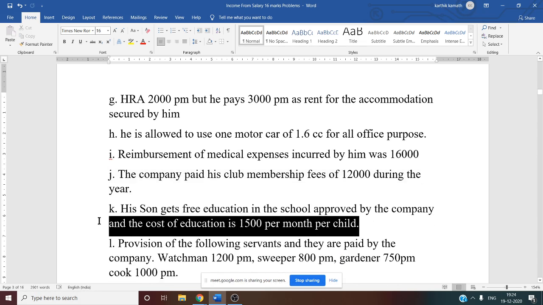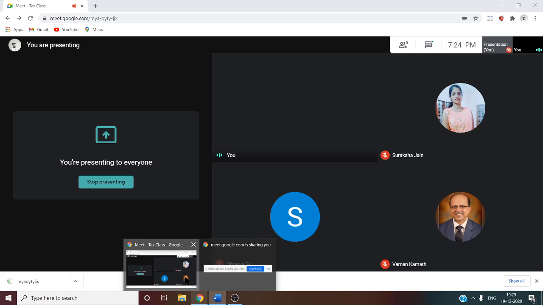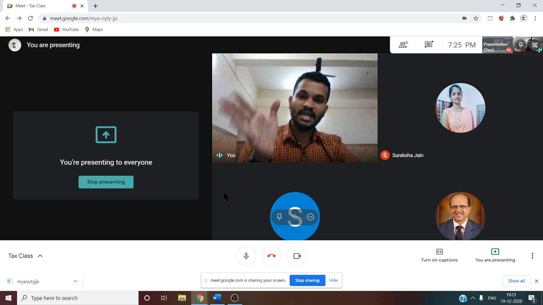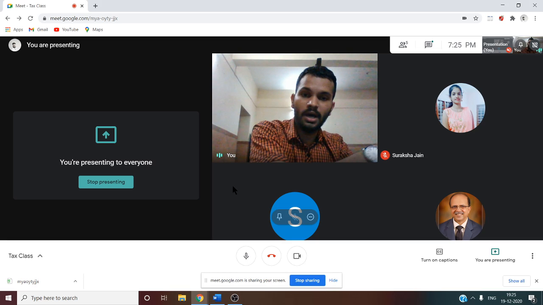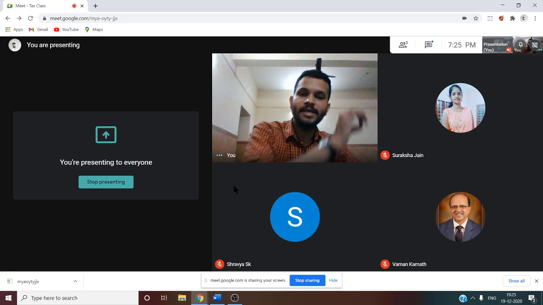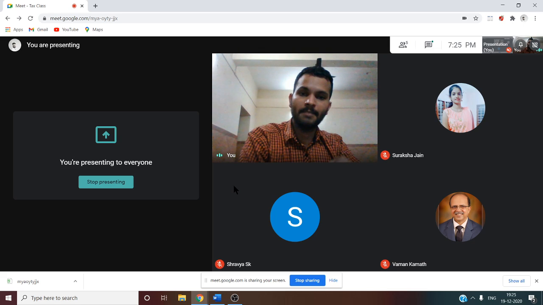Then his son gets free education in the school approved by the company, and the cost of the education is 1500 per month per child. Now there is a certain exemption for an educational institution run by the employer, and if the employee's child goes to that particular institute, in that case per child up to 1000 per month is exempt from tax and the remaining is taxable.